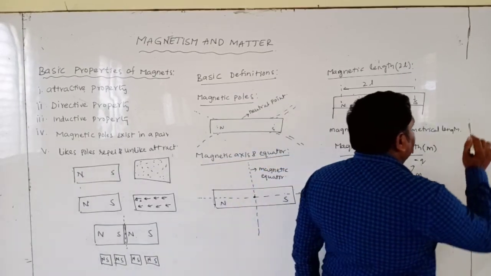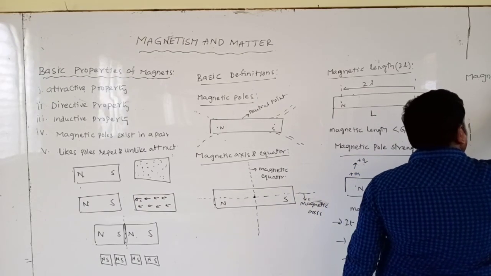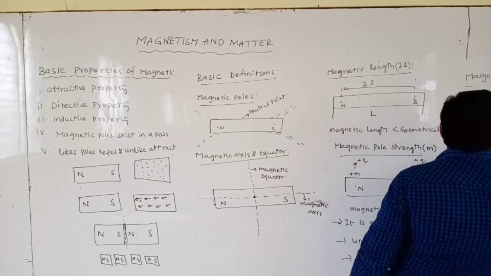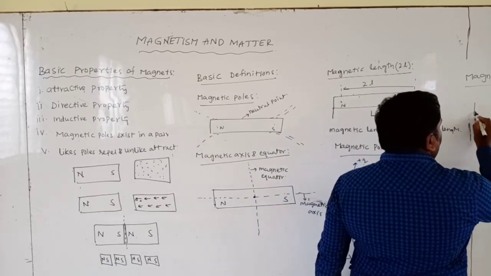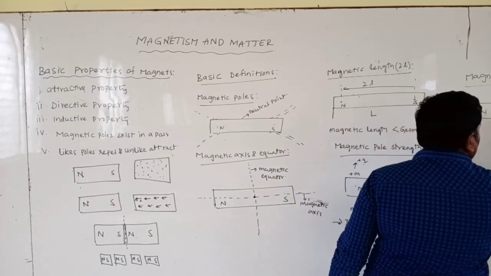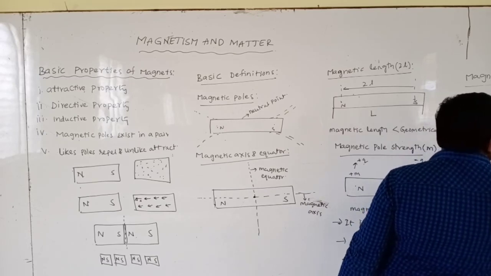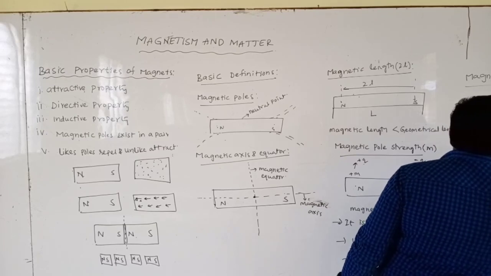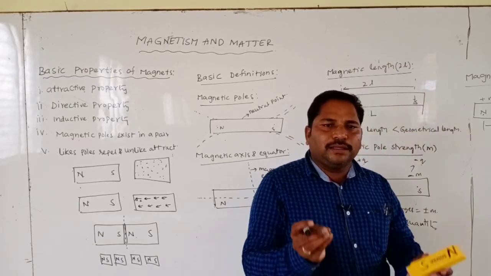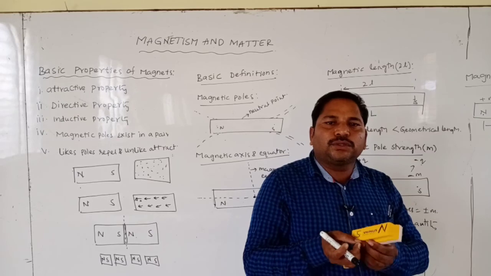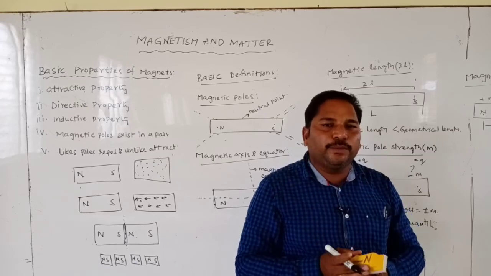Next, magnetic dipole. Dipole means there are two poles. One is north pole and another is south pole, plus m and minus m. These two poles are separated by a certain distance. An arrangement of two poles at a certain distance constitutes a magnetic dipole.